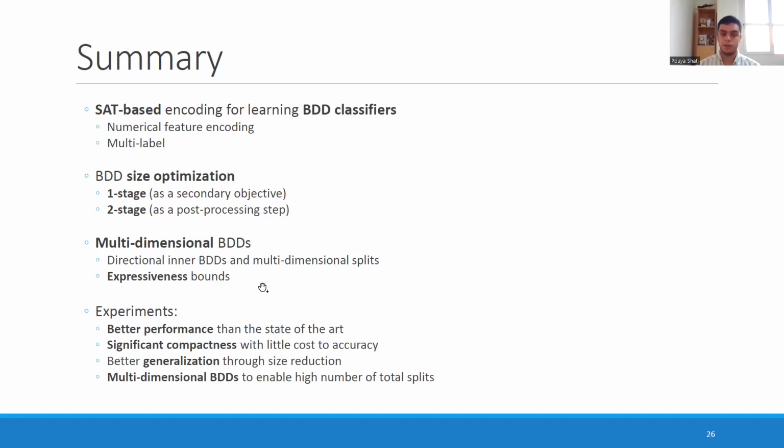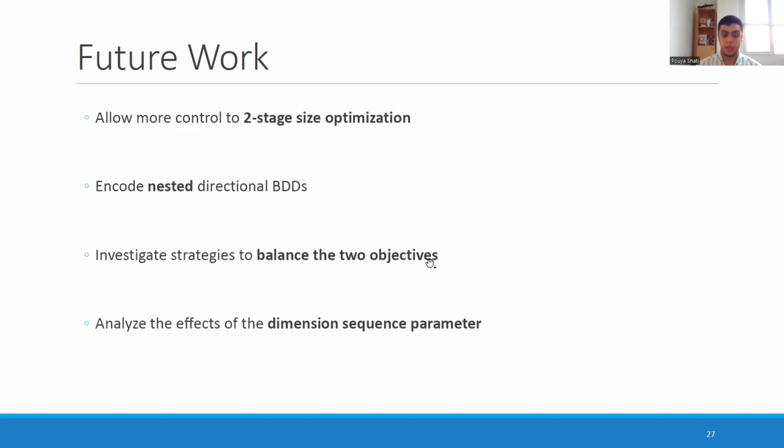And lastly, we showed that our MDBDDs, through their unique structure, are enabling us to employ a higher number of total splits compared to ordinary BDDs. And that would be all of the things that we discussed today.